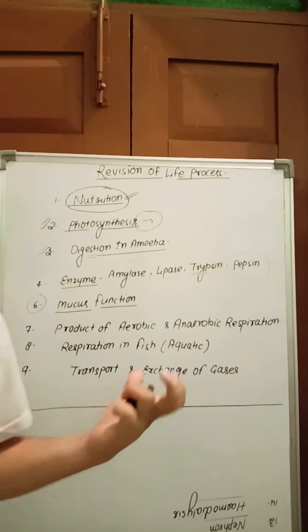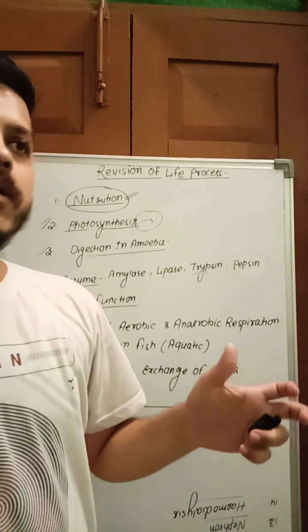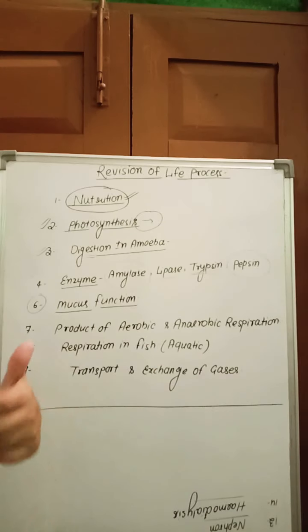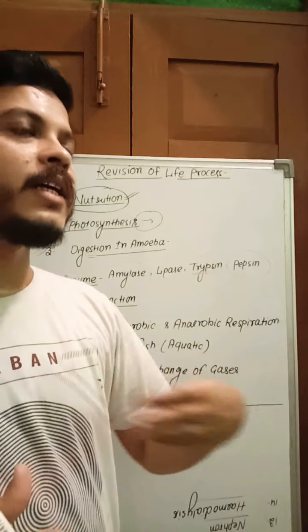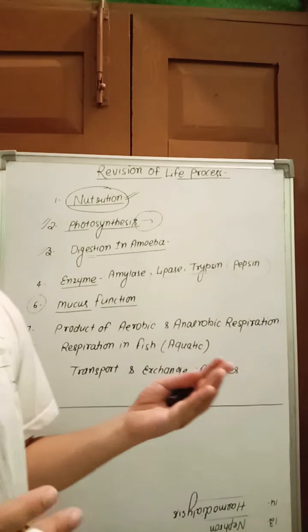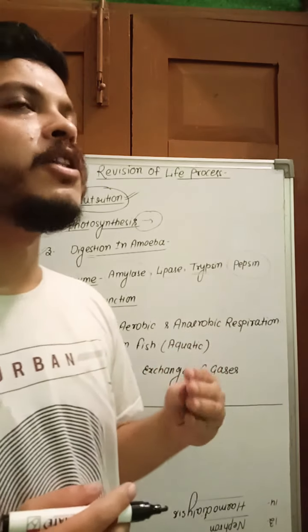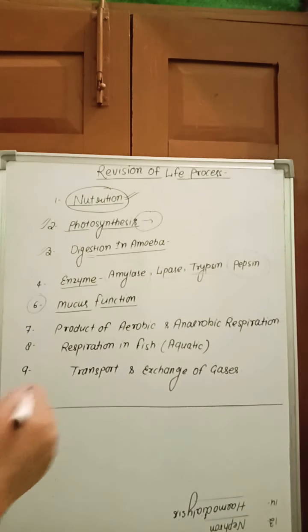Why? Because in the stomach a large amount of HCl is present. Mucus present in the inner lining of the stomach protects the stomach lining from direct contact with the HCl. If mucus is not present, the hydrochloric acid damages the wall of the stomach. Very important.